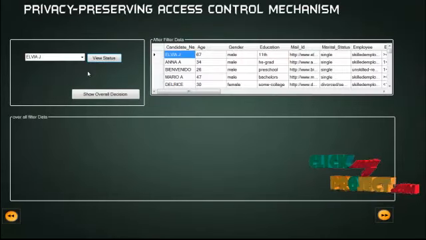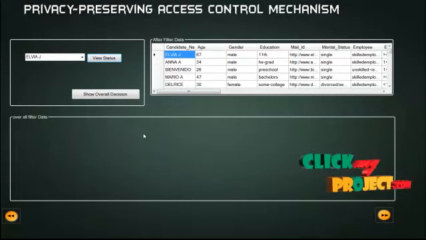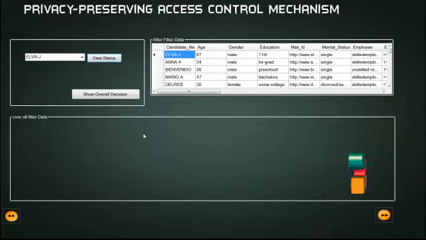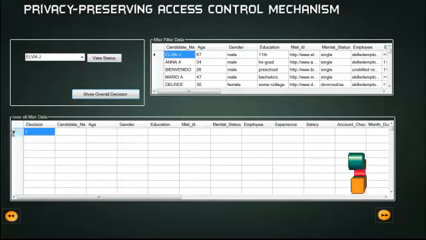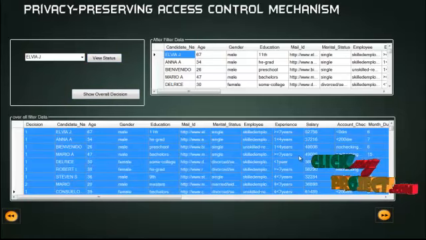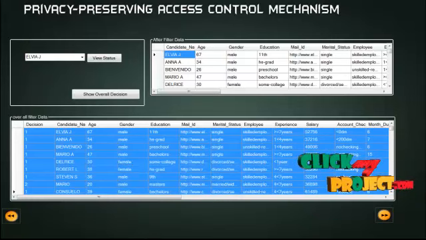Click on the next button, then the cluster data button. After filtering the data, clicking on a person shows the clustering process. I select any candidate name, and that person's data is displayed here, showing whether they are affected by disease or not. Click on the view status button to see which persons are affected by disease. The decision and the overall filtered data are displayed here, showing how many patients are affected by disease after filtering.